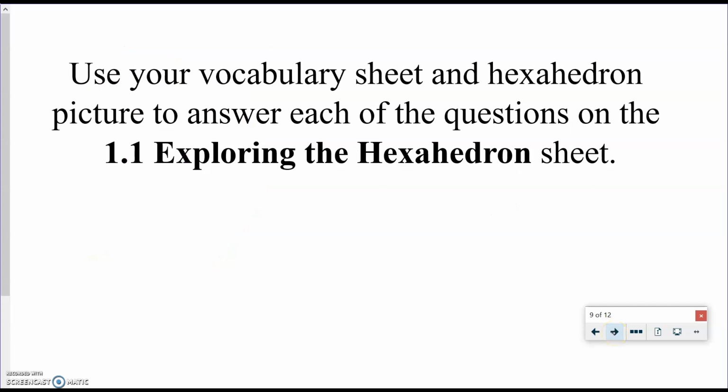So pause the video now and look at the page if you have it in front of you, if you were able to print it, or just answer the questions based on the vocab sheet and the hexahedron that is pictured on the sheet, and try and answer those questions. And once you've answered them, come back and watch the rest of the video.